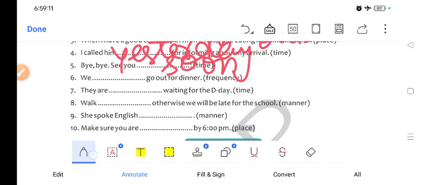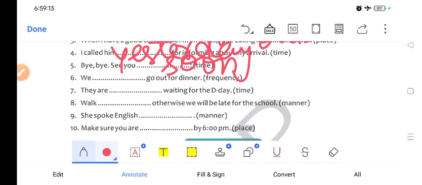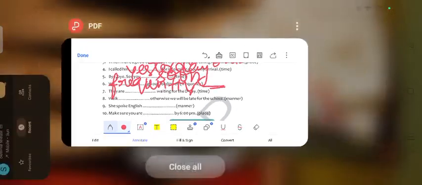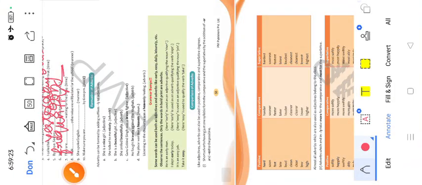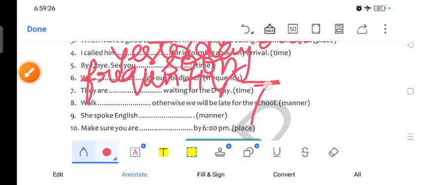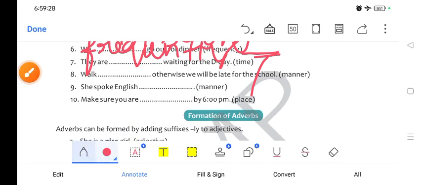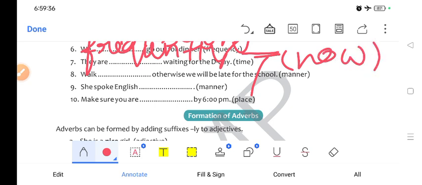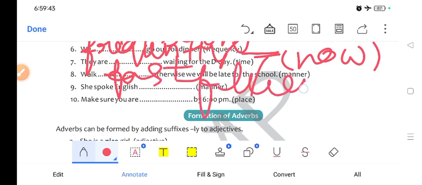Next, we frequently. Here frequency. So we frequently. Even you could write we always go out for dinner. We rarely go out for dinner. Understood? So you could mention like that. Now they are waiting. So they are now waiting for. They are now. Time is telling they are now. Walk fast. She spoke English fluently. Next is make sure you are here.